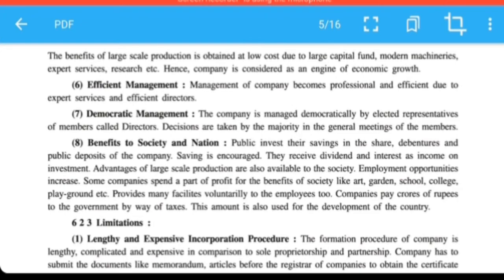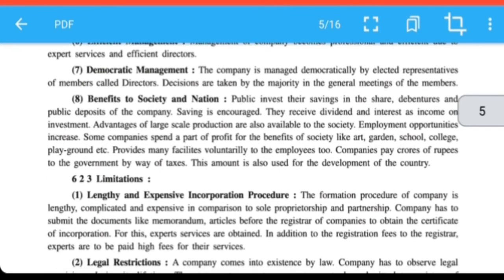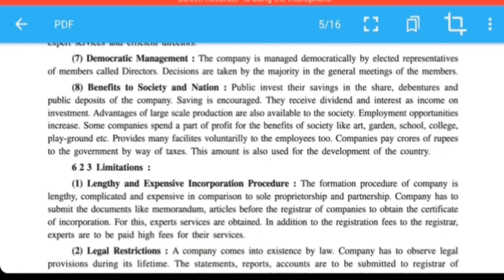On their savings, they can get dividend, interest. Next advantage is that large scale production takes place, employment opportunities available. Some company spends a part of their profit for arts, garden, school, college, playground. Again, the nation gets benefit. Some company provides employment opportunity.